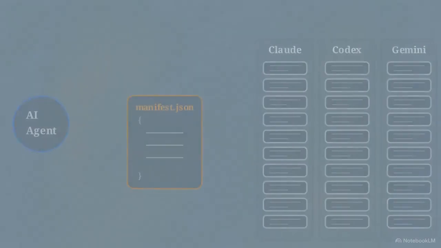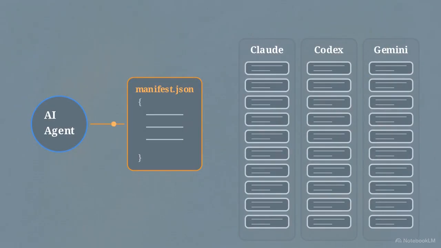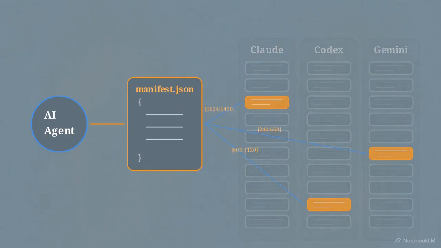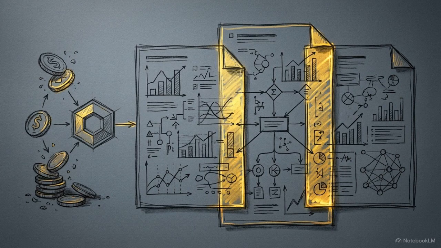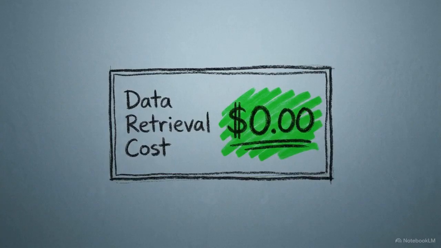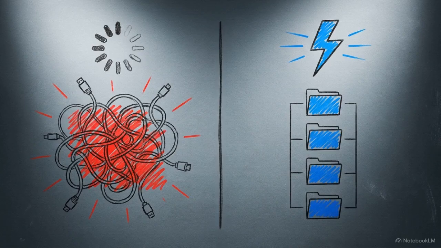This diagram shows the optimized path. The agent reads the single manifest.json file. Because all the metadata is there, it instantly locates the exact points of comparison buried inside the three platforms. It skips the file tree entirely. It extracts only those specific byte offset sections from the relevant markdown files, ignoring hundreds of pages of irrelevant data. The agent completes a highly complex multi-platform documentation analysis in seconds, and your token bill for the data retrieval remains flat. By utilizing a multi-namespace vault, you transform a high-latency scraping operation into an instant, free local query.